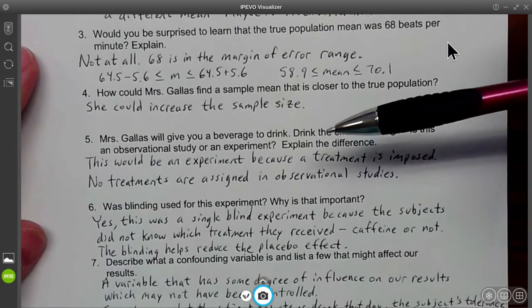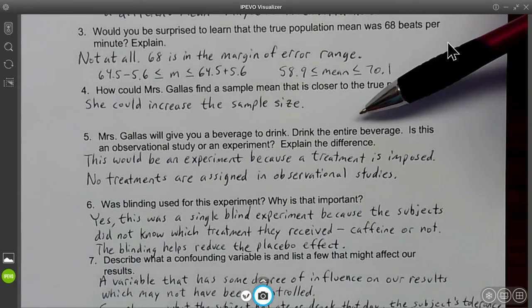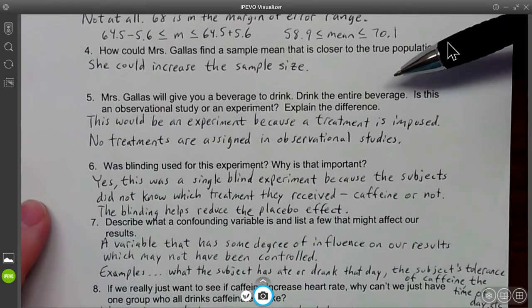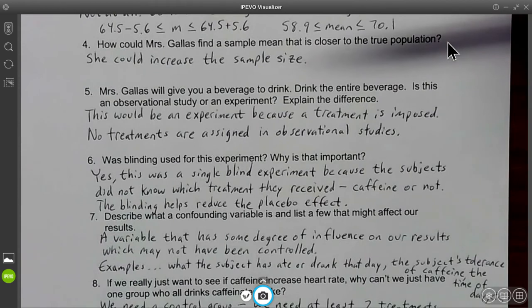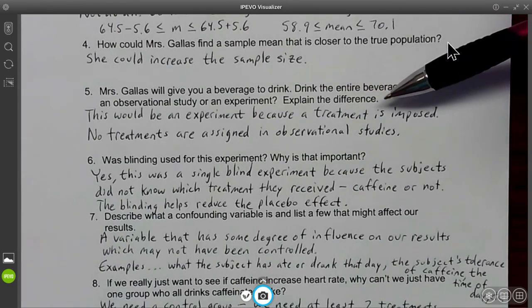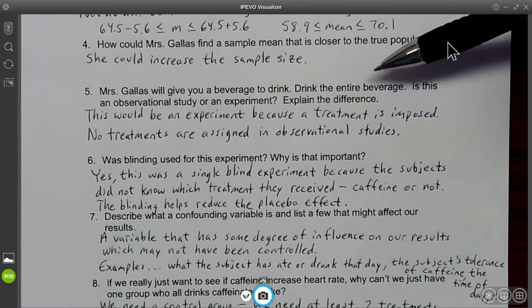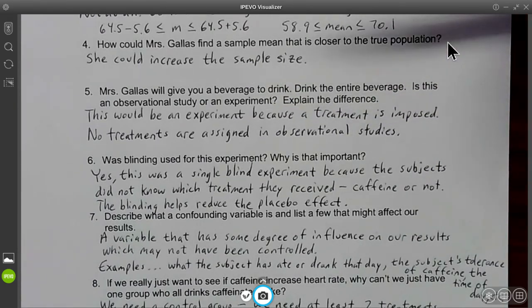Question number 5, Mrs. Gallus will give you a beverage to drink. Okay, you're going to drink the entire beverage. Is this an observational study or an experiment? Well, clearly this is an experiment because a treatment's being imposed. She's giving you something to drink. If it's an observational study, then you don't have treatments. You just make an observation.